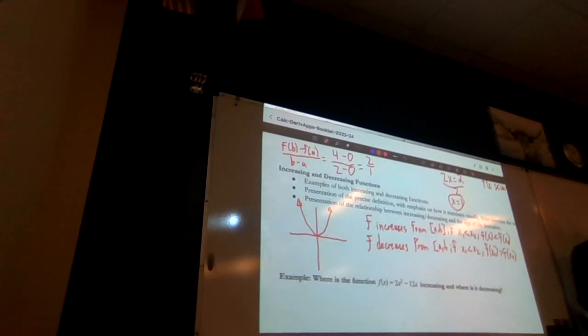Isn't x1 still greater than x2? x1 is still greater than x2, yes, but since the y value is greater, we have to go down to get to the other y value. Remember, when we talk about increasing and decreasing, we're always talking about from where? From left to right. So therefore, we're always looking at when x is smaller to when x is bigger.